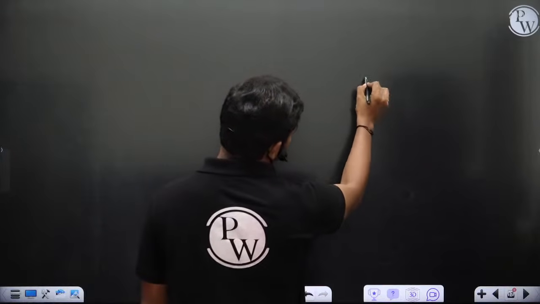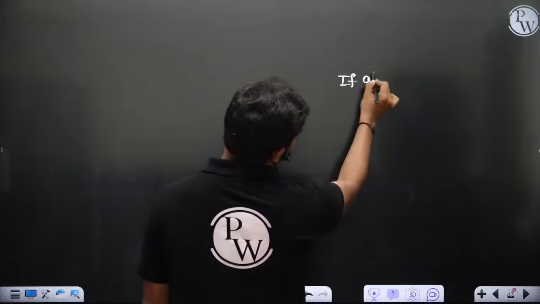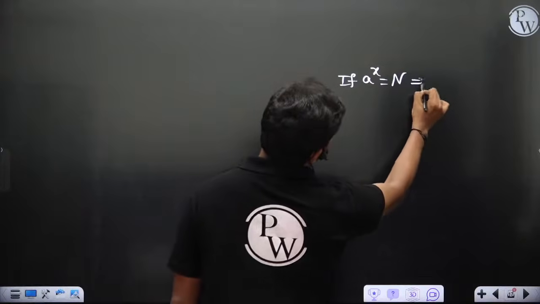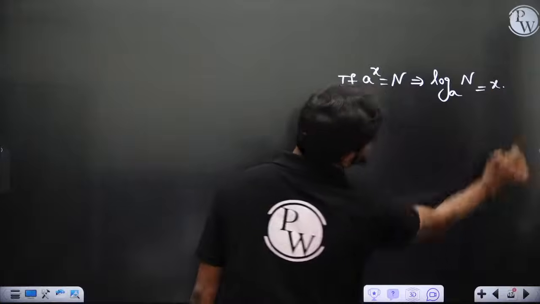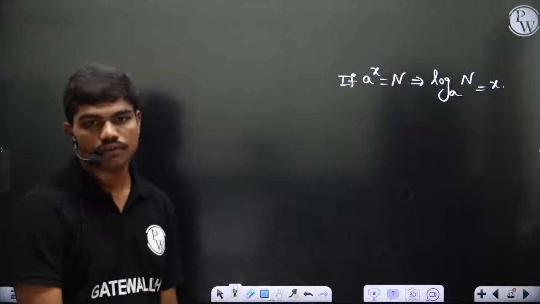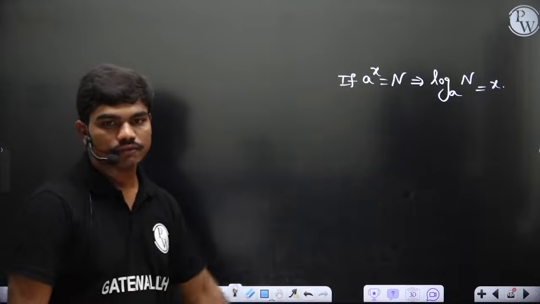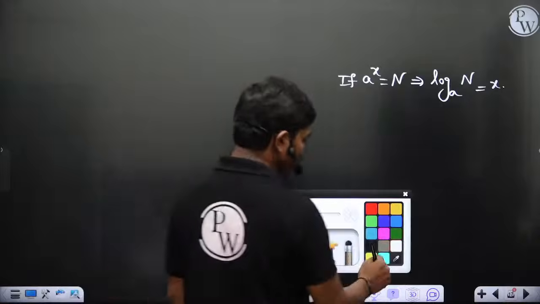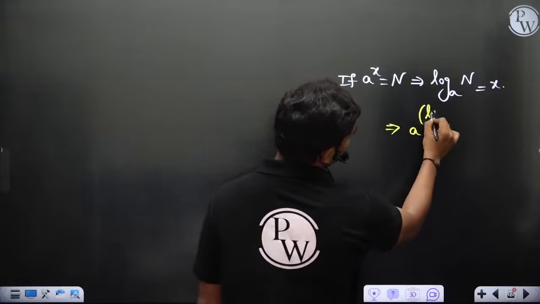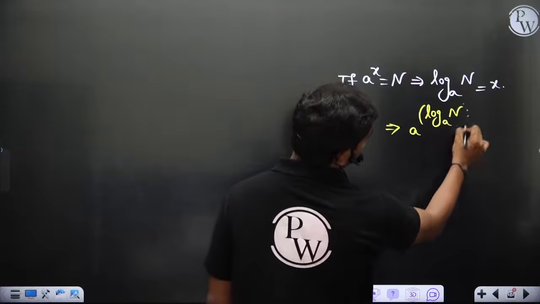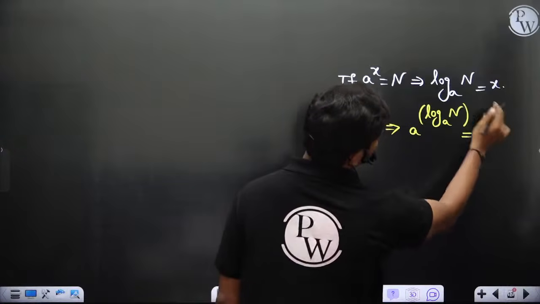The definition of logarithm is: if a power x is equal to n, this implies log n to the base a is equal to x. This is how the log is defined. Will you agree? Now you can consider one thing. This implies a power log n to the base a is equal to a power x, because these two are equal.